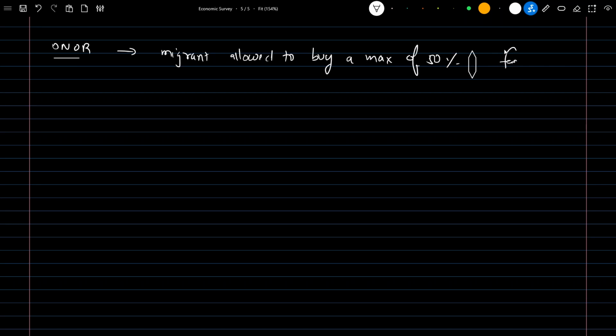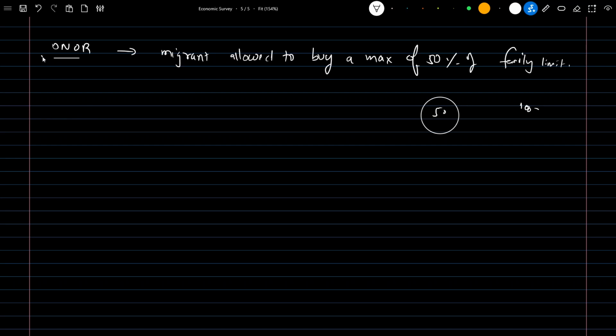Next is One Nation, One Ration Card. The only point we need to remember here is that the migrant worker is allowed to buy a maximum of 50 percent of the family limit. So if the family limit is 100 units, he can only get 50 units from another state. This is the restriction with respect to ONOR.